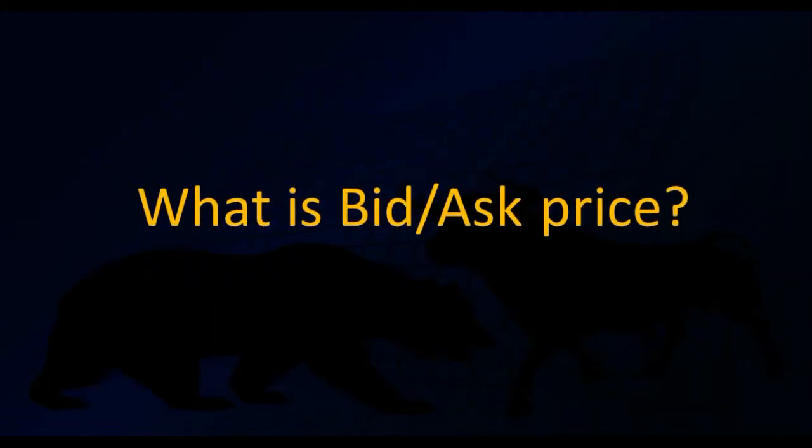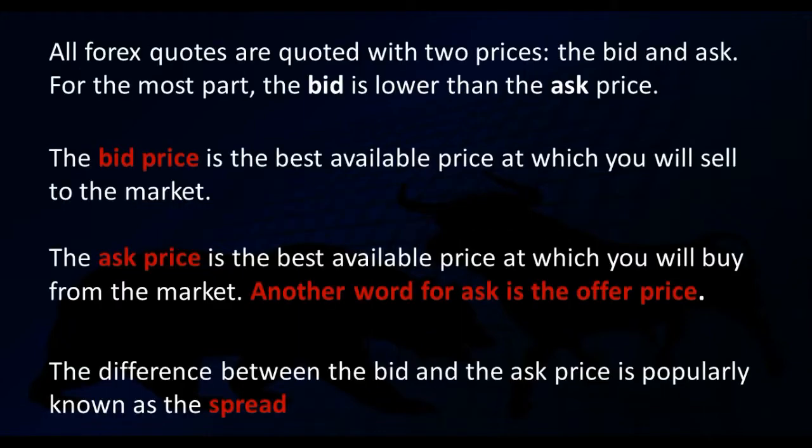Now the next question is, what is bid or ask price? All forex quotes are quoted with two prices, the bid and ask. For the most part, the bid is lower than the ask price. The bid price is the best available price at which you will sell to the market. The ask price is the best available price at which you will buy from the market. Another word for ask is the offer price. The difference between the bid and the ask price is popularly known as the spread.